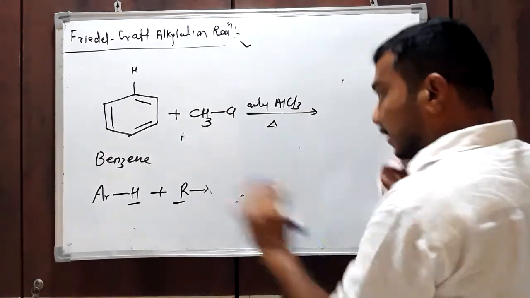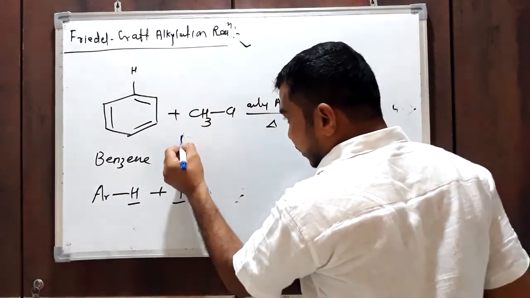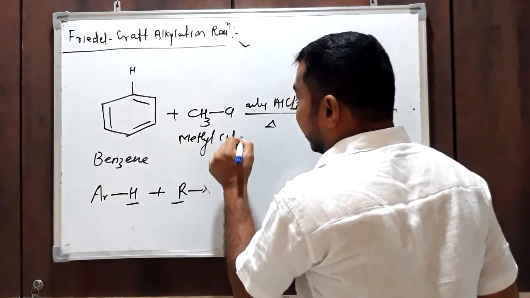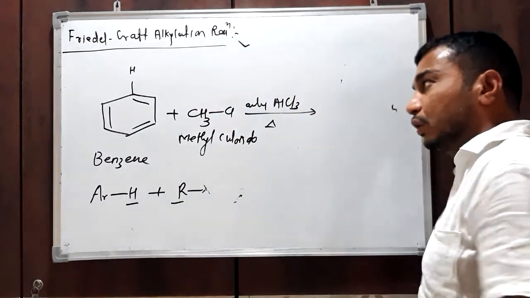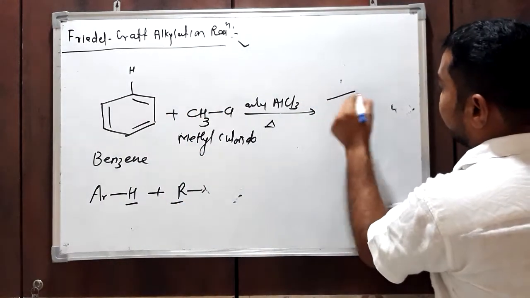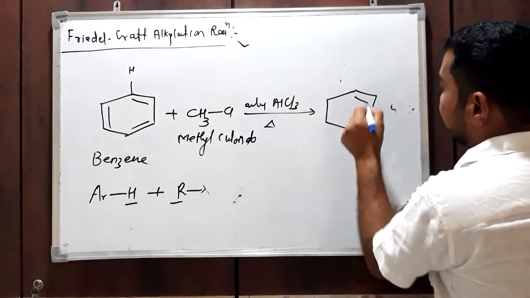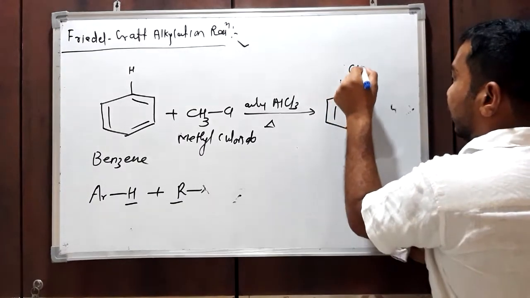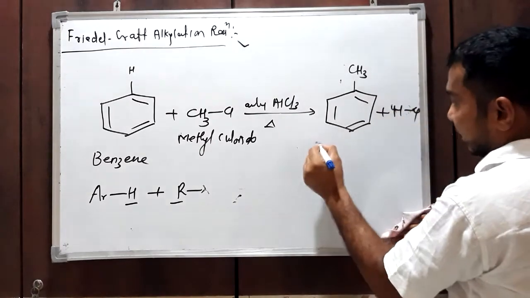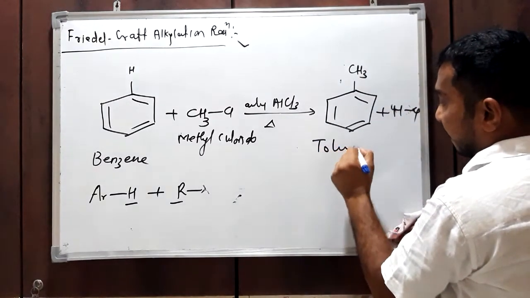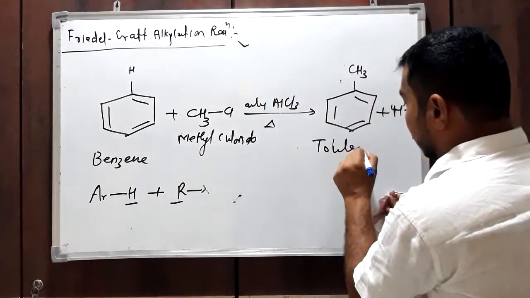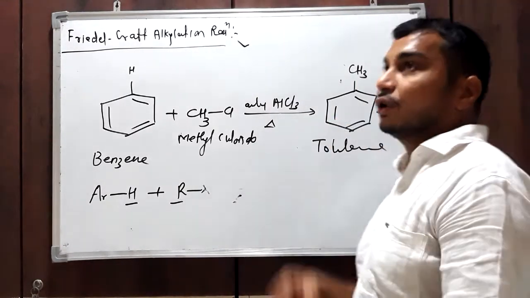In methyl chloride the alkyl group is the methyl group, and this methyl group replaces a hydrogen atom, so we get the product toluene, along with HCl.